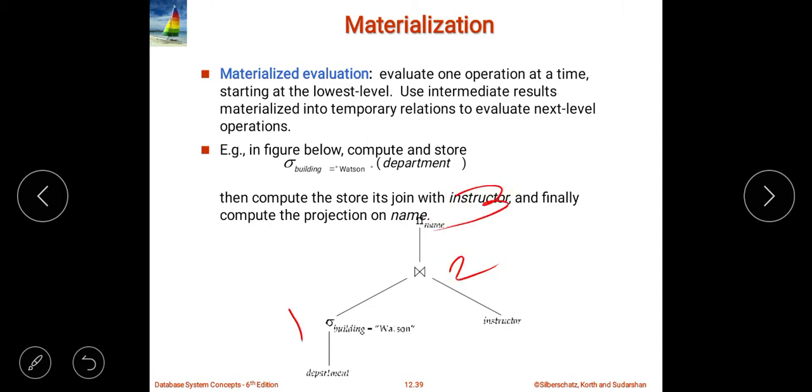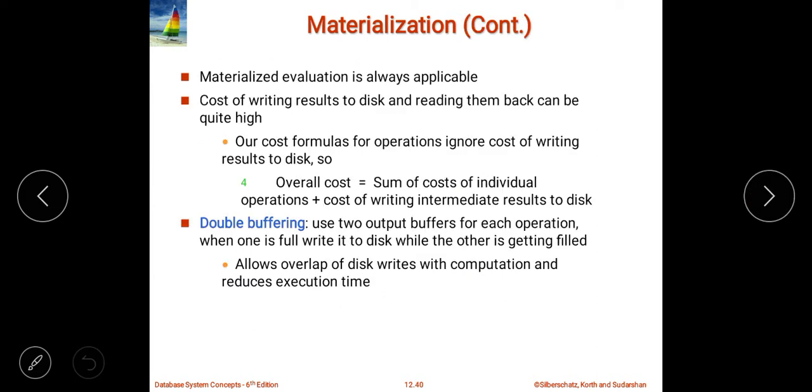These three operations are there. So whatever the cost of operation number one plus operation number two plus operation number three, that will be the total cost of the materialized evaluation. But apart from that, there is a cost of writing the intermediate result to the disk.